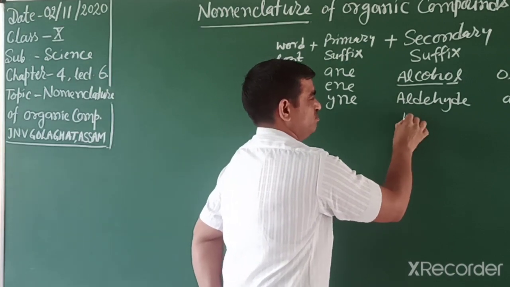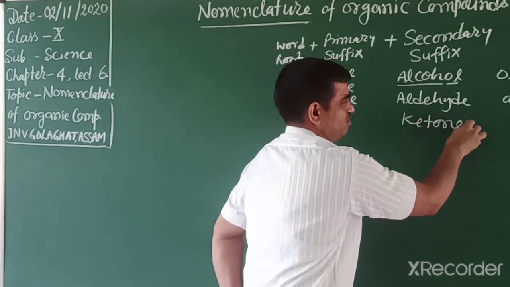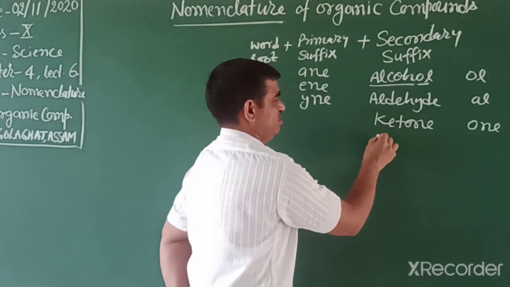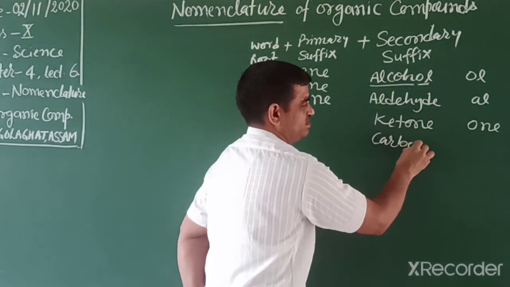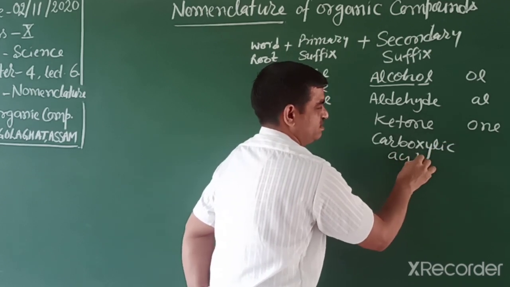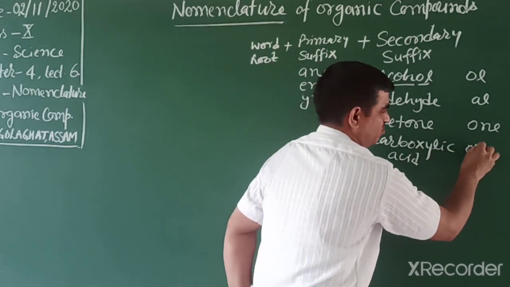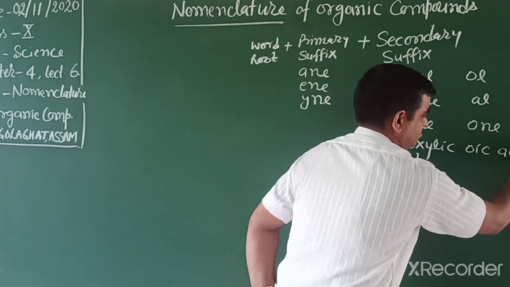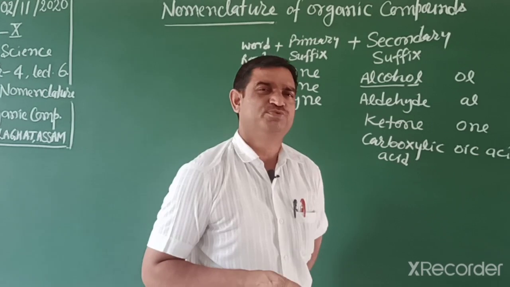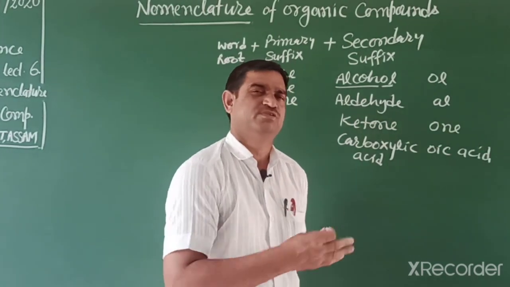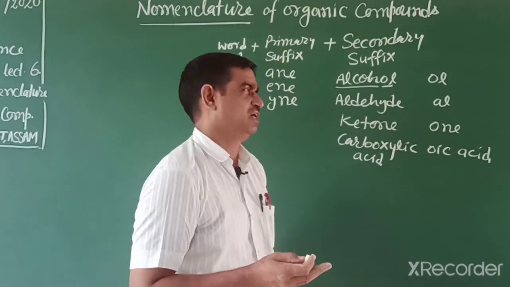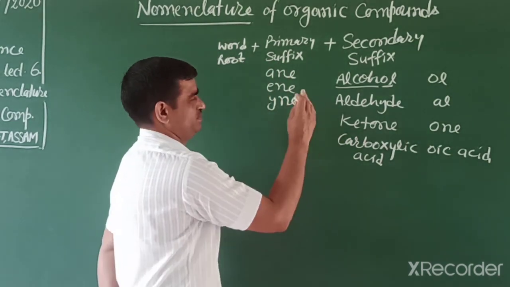For ketone, we write "one". And for carboxylic acid, we write "oic acid". These four functional groups are given in your NCERT book, and some functional groups like halogens we always write as prefix.